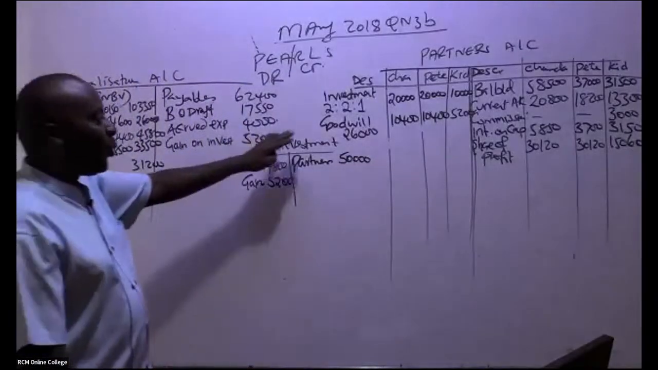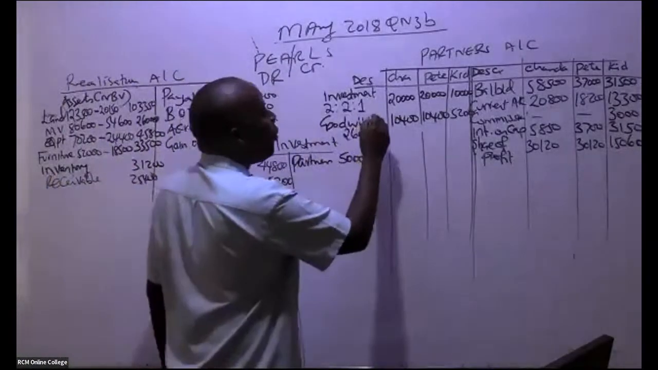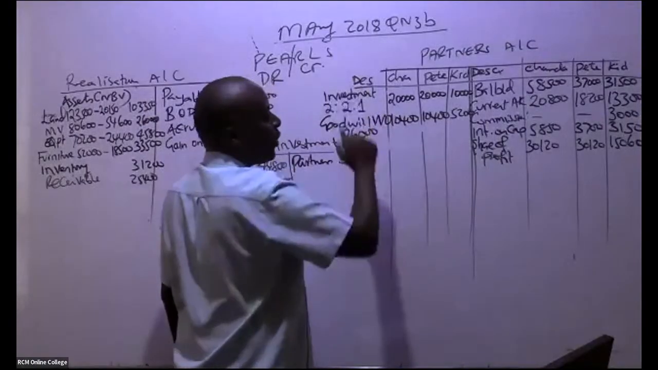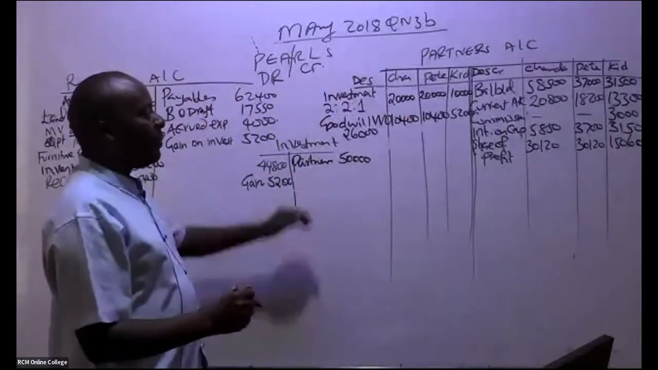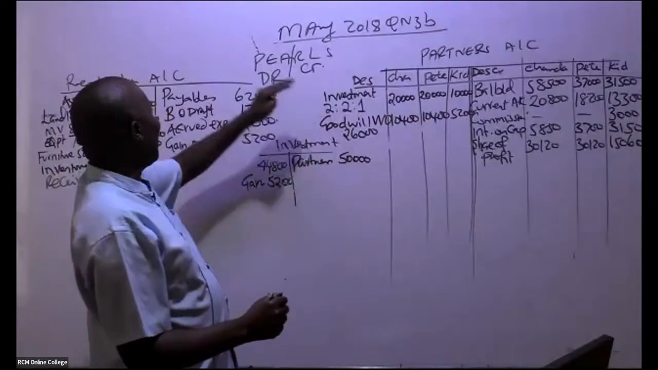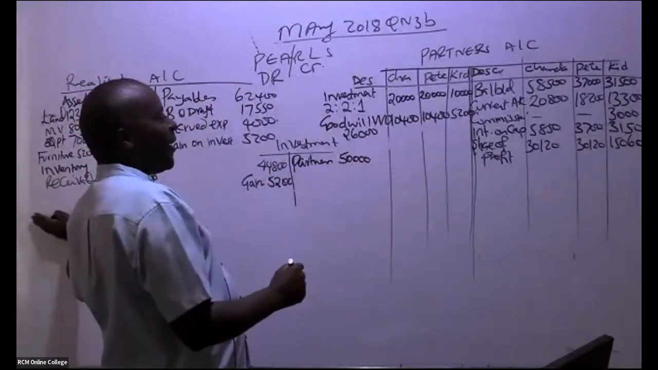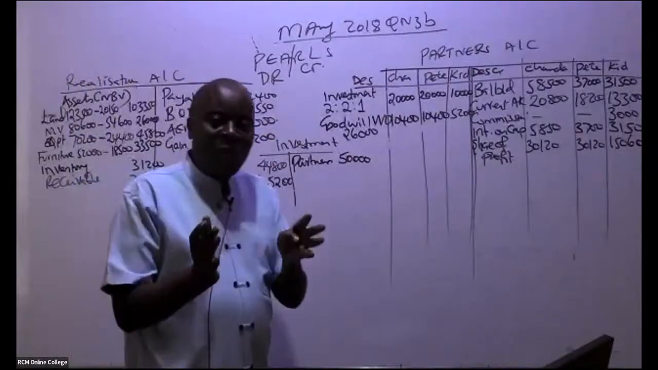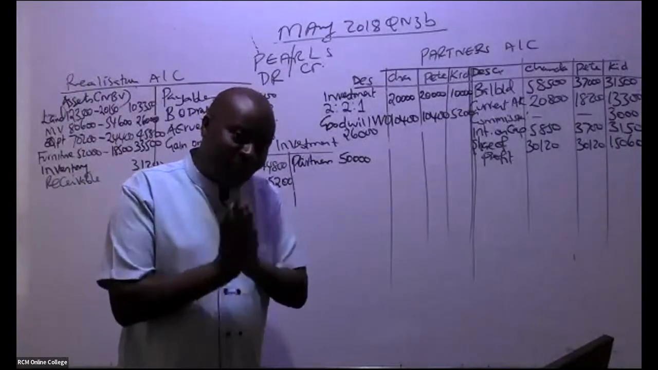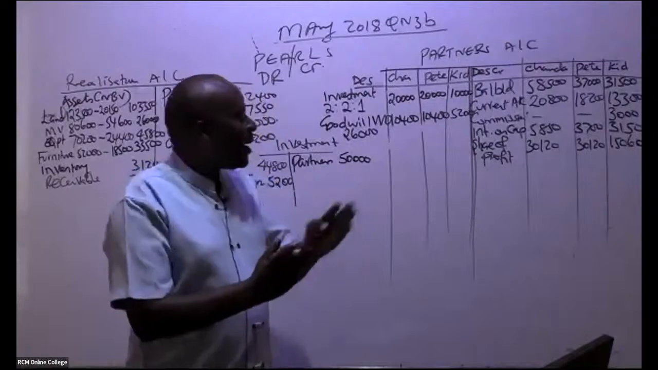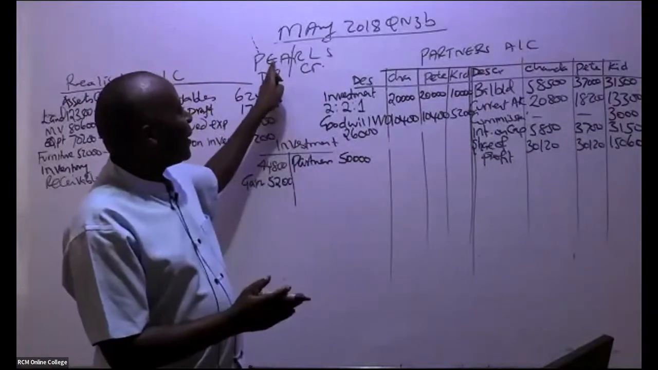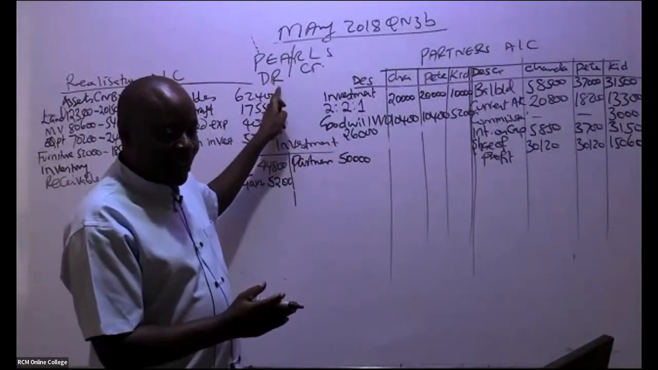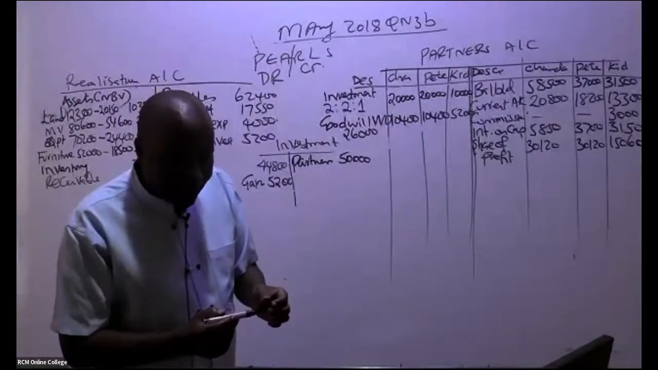So this is goodwill, which is written off. Goodwill WO, goodwill write-off. Remember, if it was being taken over by the new company, it would have come here. But now in this case, this goodwill is being written off. It's an expense for the partners. Expenses, as per the Pearls thing, shall always be debited.